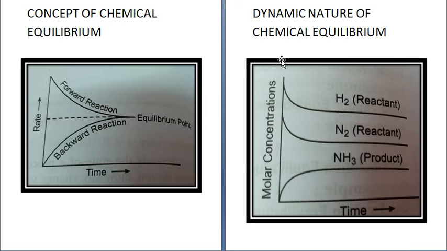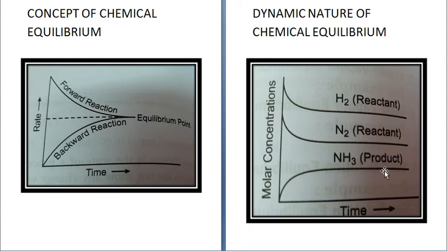For example, in Haber's process for the manufacture of ammonia, we start with a definite amount of nitrogen and hydrogen and carry out the reaction at a particular temperature. When equilibrium is attained, the concentrations of N2, H2 and NH3 all become constant at equilibrium.